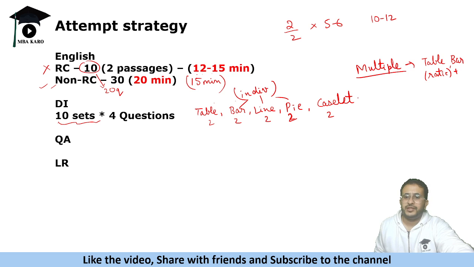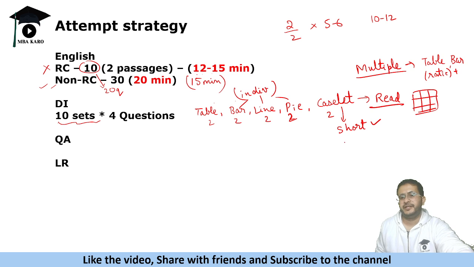See, the graph thing, the good thing is you do not have to read the data. केसलेट में क्या प्रॉब्लम होती है, केसलेट में you have to read entire data. आपको पूरा रीड करना पड़ता है, फिर आपको पूरी टेबल बनानी पड़ती है and then solve. Now, if caselet is short, then go ahead and attempt it. If it is long, then avoid it. Okay. So that is the key to attempting the DI. Good thing about caselet is आपने table बना दी, so you can attempt 4 on 4.